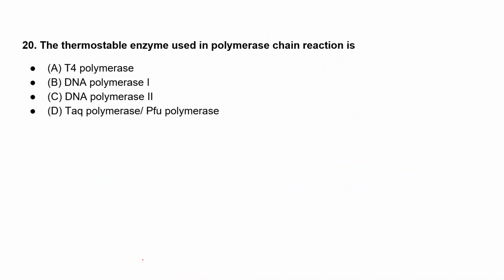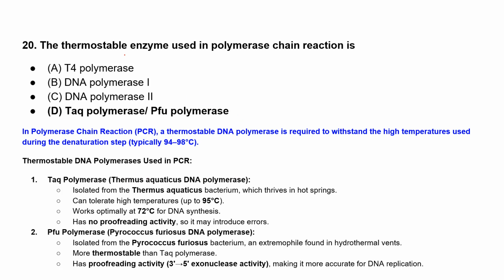So moving to the last question: the thermostable enzyme used in PCR, that is polymerase chain reaction, is option A, T4 polymerase, option B, DNA polymerase 1, option C, DNA polymerase 2, and option D, Taq polymerase or Pfu polymerase. Thermostable. Option D, ma'am. Okay. Anyone else? Okay, you are right. Very good. It's a very easy question.